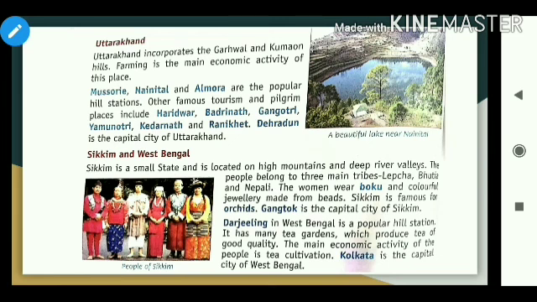The women wear boku and colorful jewelry made from beads. What is boku? Boku is a long skirt worn by women in Sikkim. And colorful jewelry made from beads. Beads are small ball shaped material made out of stone or plastic. Sikkim is famous for orchids. Gangtok is the capital of Sikkim.